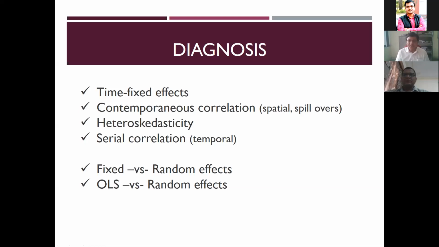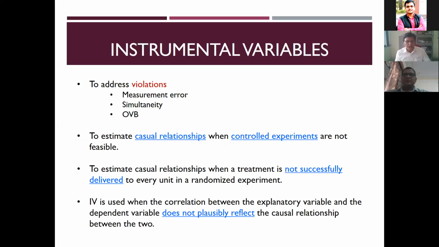We try to assume that, but still we can't come to a conclusion by our judgmental ability. Then we can go for some statistics. It will tell us for our particular data whether fixed effect is working well, or whether we can go for random. Otherwise, OLS versus random. There are multiple tests we'll see in practical data. This is about the panel data.